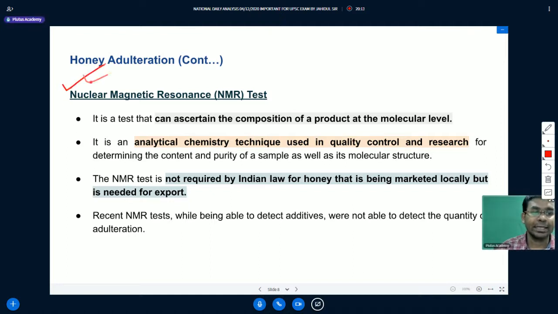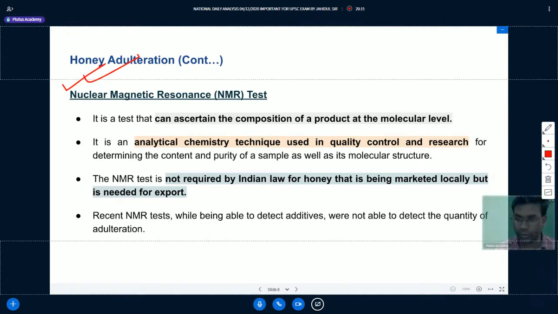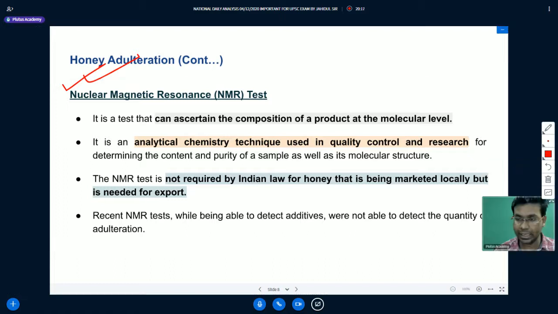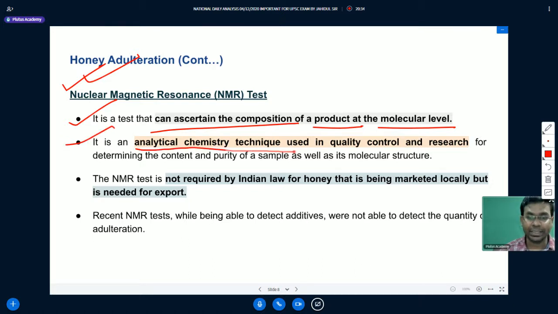Now let us understand the nuclear magnetic resonance test. We will understand in detail about this test. It is a test that can ascertain the composition of a product at the molecular level. It is an analytical chemistry technique used in quality control and research for determining the content and purity of a sample as well as its molecular structure.